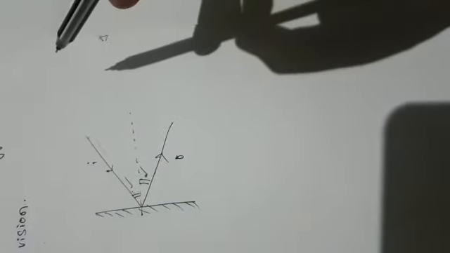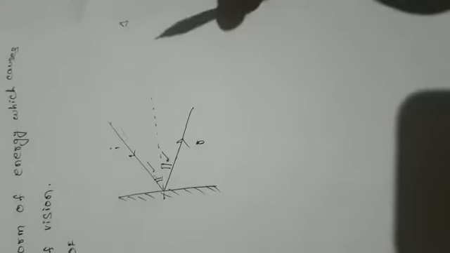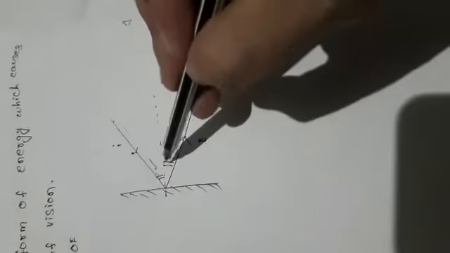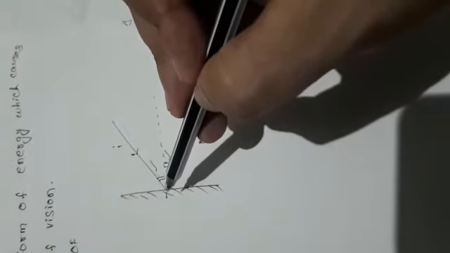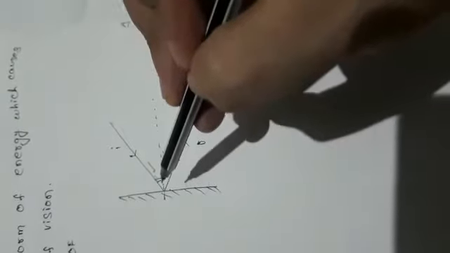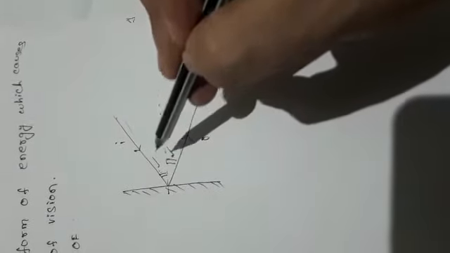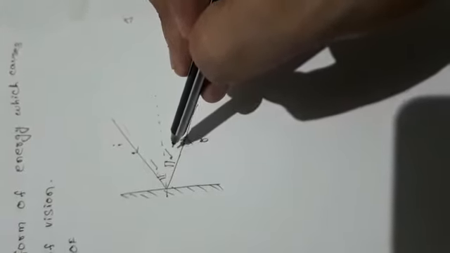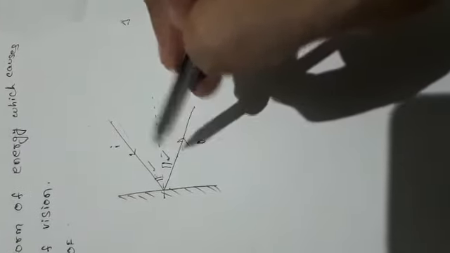So we are already familiar with laws of reflection from previous classes. Let us recall it. First law, angle of incidence equal to angle of reflection. This is angle of incidence. When incident ray is incident on a polished surface, then it makes an angle, incident angle, with normal. So this is called incident angle and this is called reflected angle. So angle of incidence and angle of reflection is equal.